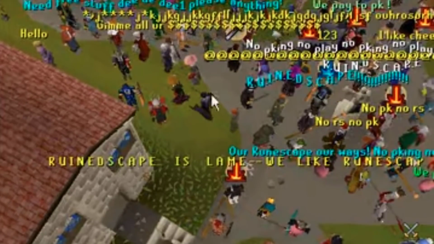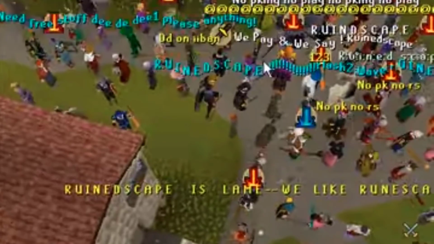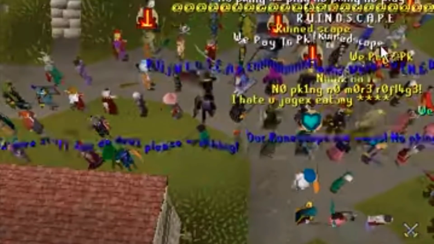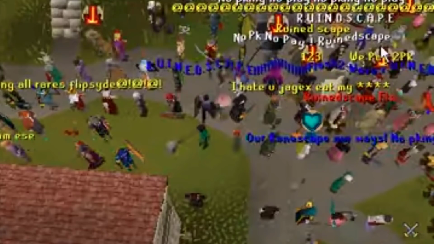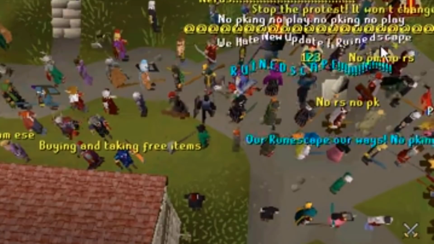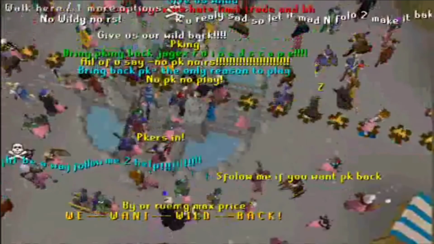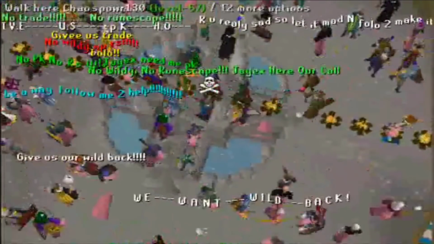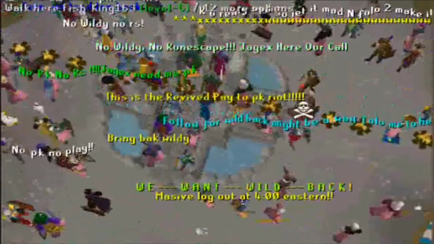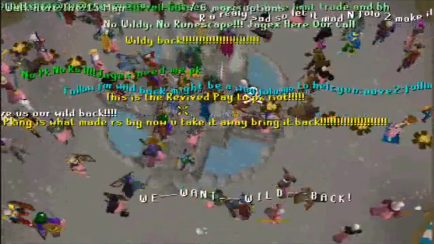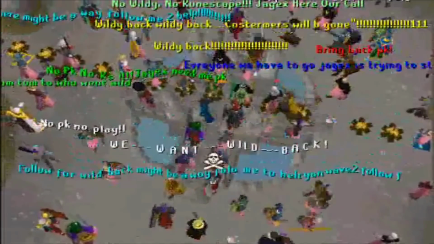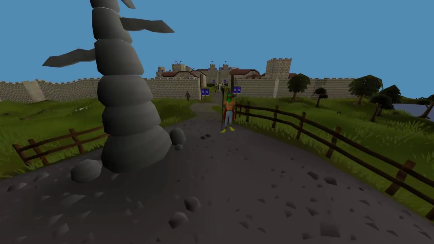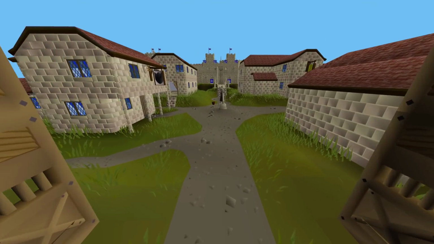You could no longer gift your friend a whip. You could no longer pick up the dragon plate skirt that somebody died with. Like the Wilderness update, this was done in an effort to stop real-world trading. They didn't want gold sellers to be able to function anymore. I'm not sure why they decided to space the updates out like this, but nevertheless it gave a time window for players to rage and protest against the change that was just made to the Wilderness and the upcoming removal of free trade. And that's exactly what they did, but it didn't start in Falador on World 66.